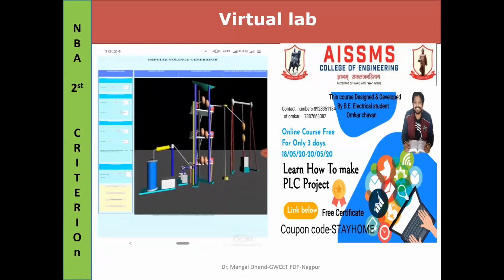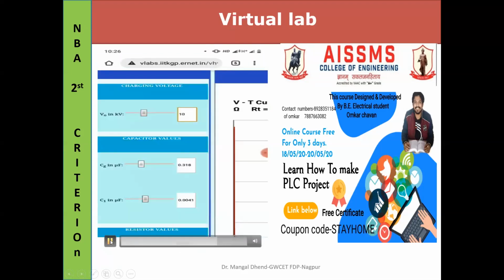You can see that the impulse generator switch is open. After that, start charging. There is some time required to charge. After that, and charging, he demonstrated everything.